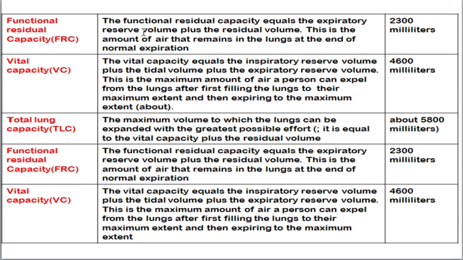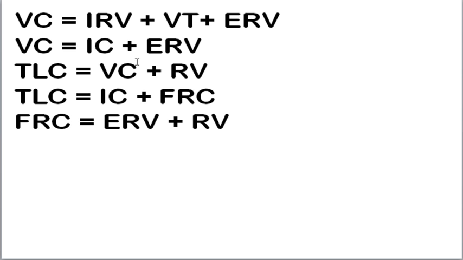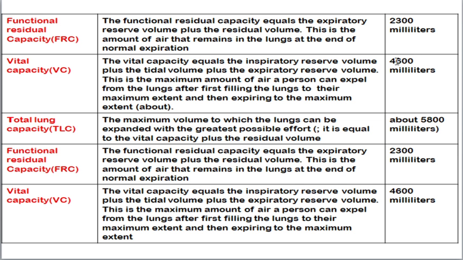Next is the FRC, the functional residual capacity. It is equal to expiratory reserve volume plus residual volume, the amount of air that remains in the lungs at the end of normal expiration. Vital capacity is equal to IRV plus TV plus ERV. This is the maximum amount of air a person can expel from the lung after first filling the lung to the maximum and then expiring to the maximum extent. You should know this formula as well as the volume. FRC is around 2300 milliliters, and VC is about 4600 milliliters.